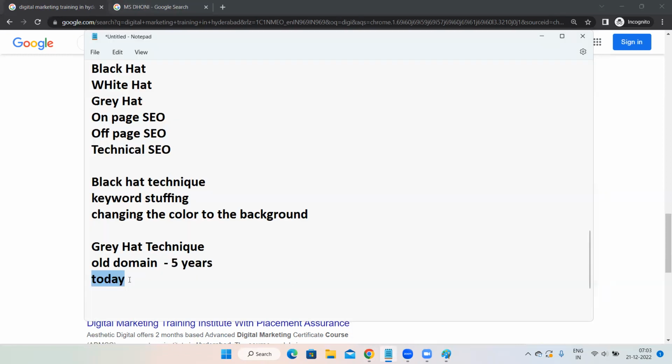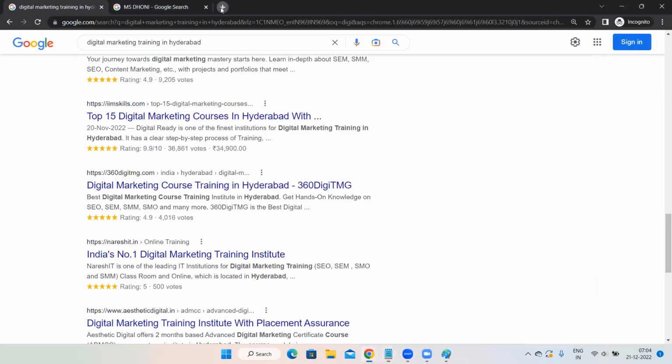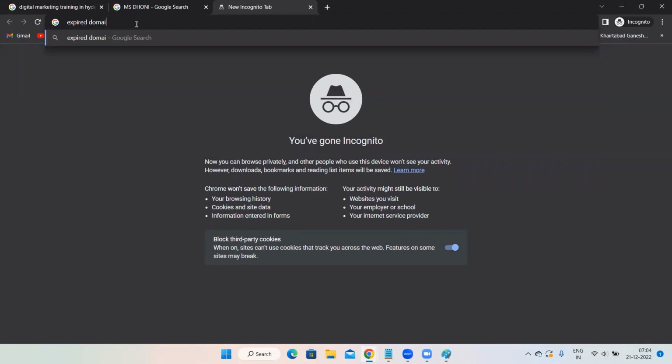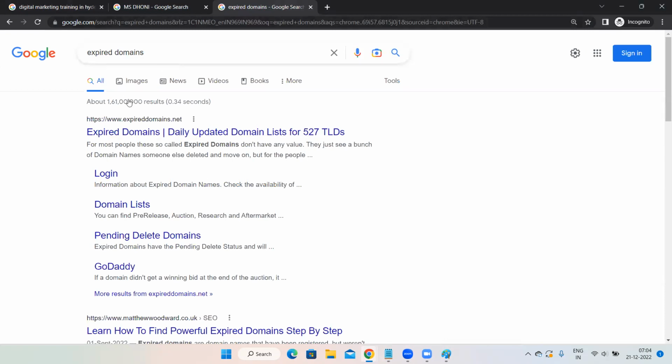That is the reason why, whenever people want to create a new website, instead of purchasing a new domain from GoDaddy or Bluehost, they will purchase older domains. Older or expired domains will be there, right? People who are no longer using those domains, these guys will be purchasing. You can just search on Google for expired domains, and there are n number of platforms. Whichever domain you would like to purchase, whichever is expired and no longer in use, you can just go and purchase it. So people will go to these platforms and try to purchase expired domains.